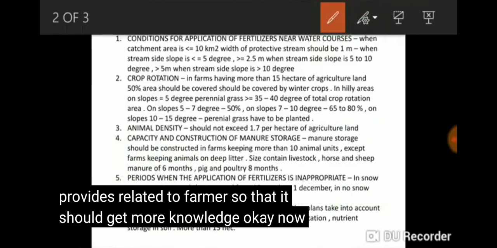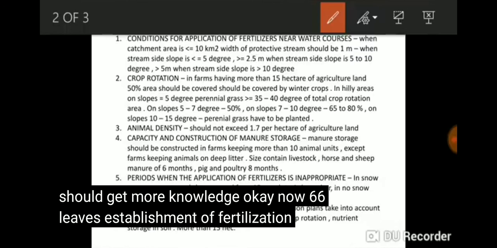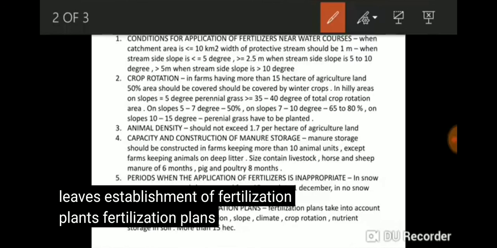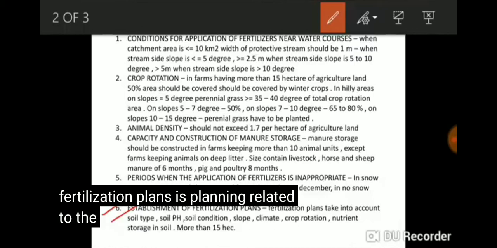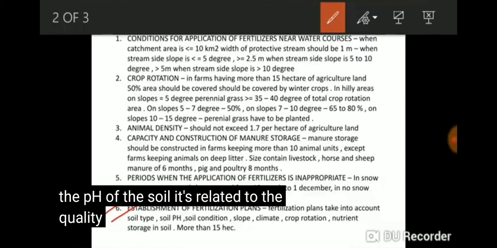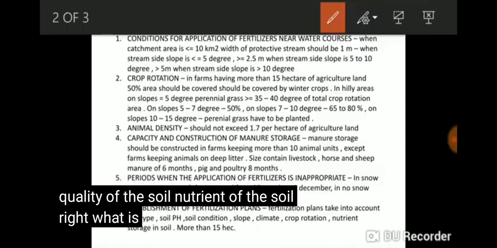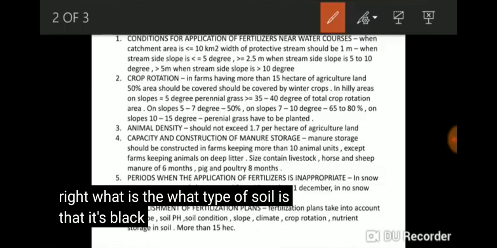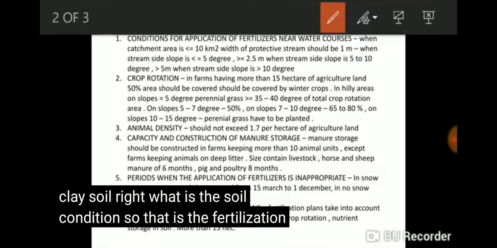Now sixthly is the establishment of fertilization plans. What are fertilization plans? Fertilization plans are planning related to the soil. It is planning related to the pH of the soil, the quality of the soil, the nutrients of the soil, right? What type of soil is it? Black soil, red soil, loamy soil, clayey soil, right? What is the soil condition? So that is the fertilization plan.